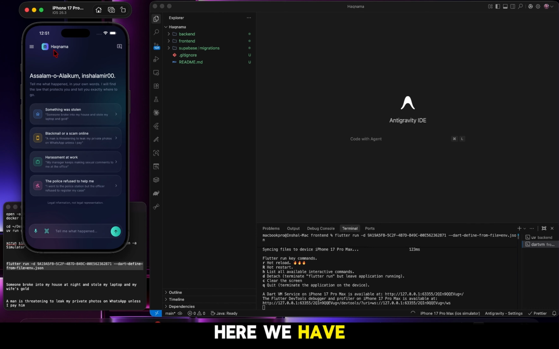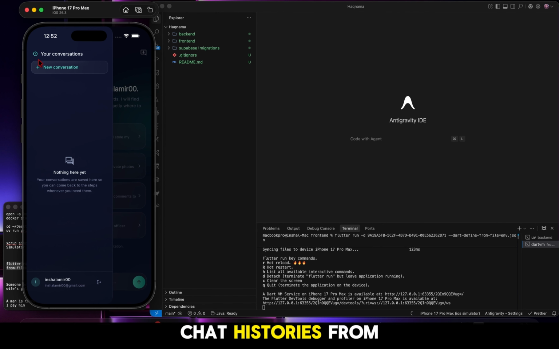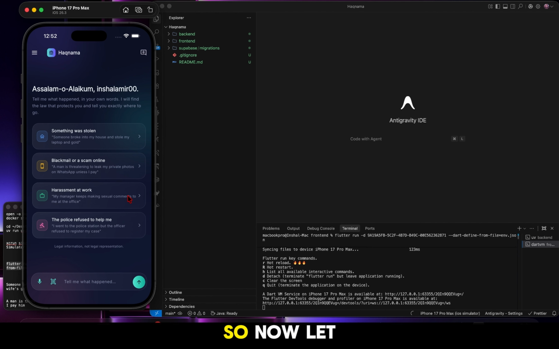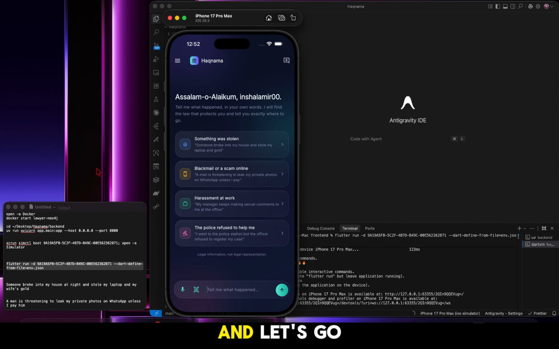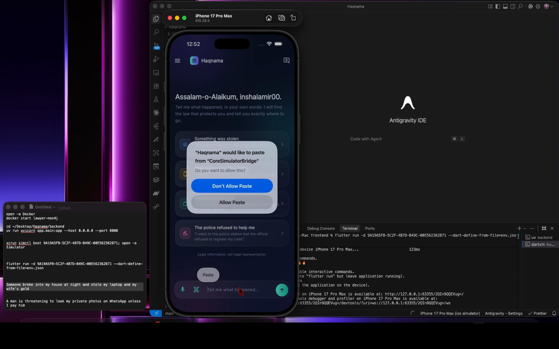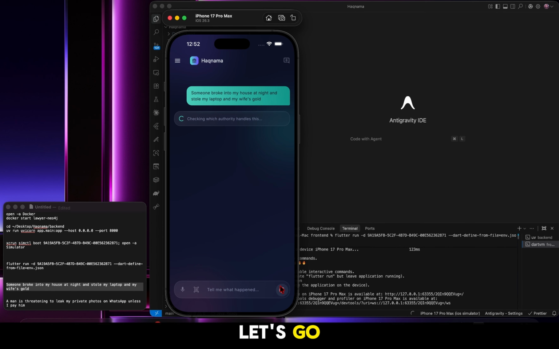First of all, here we have our new chat. You can always open a new chat from this icon. Let me just increase it in size, and you can also see your chat histories from here. And you can also log out from your application here. So now let me first type a command to test the app, and let's go with this one. I'll just write it here for quick writing and allow paste. Okay, so now let's go.